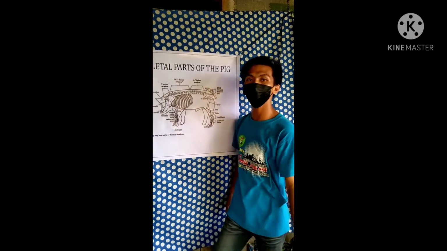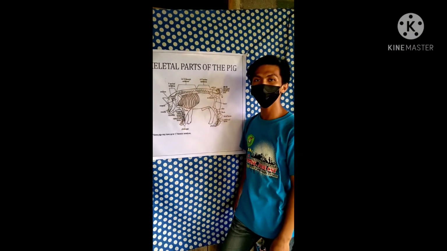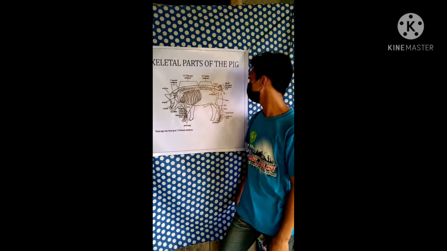Metatarsal bones, also called metatarsus, are a group of 5 long bones in the foot.